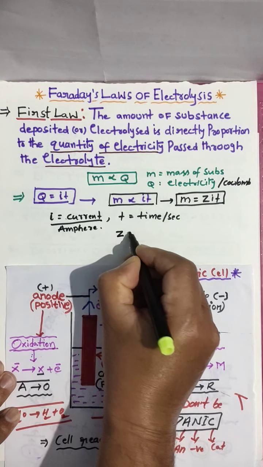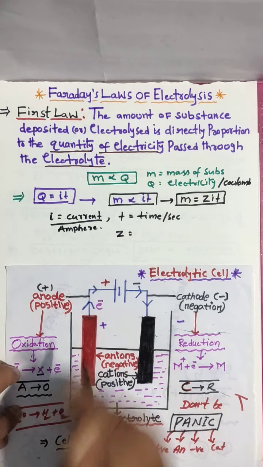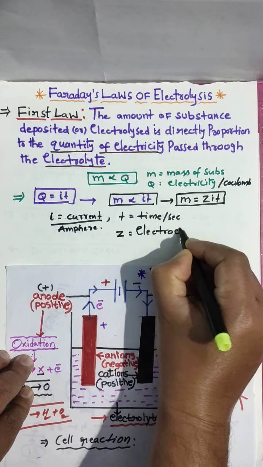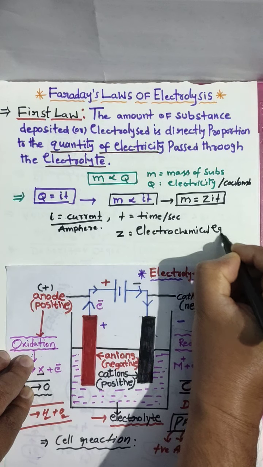What is Z? Z is nothing but the electrochemical equivalent.